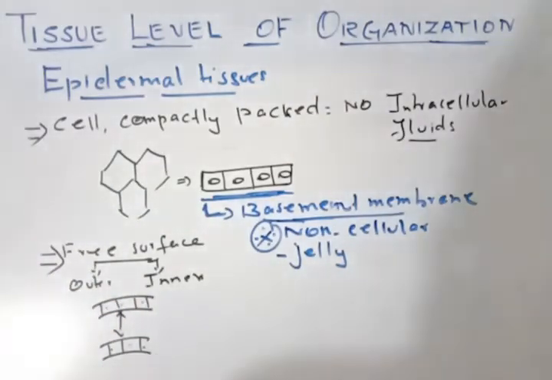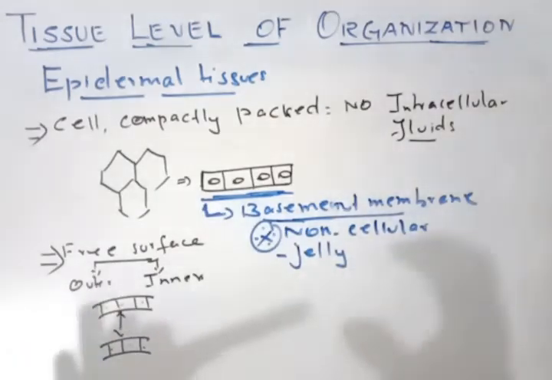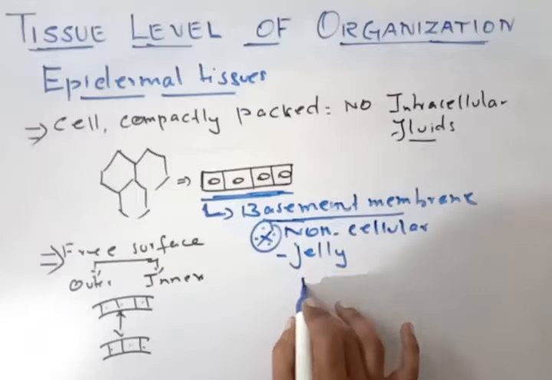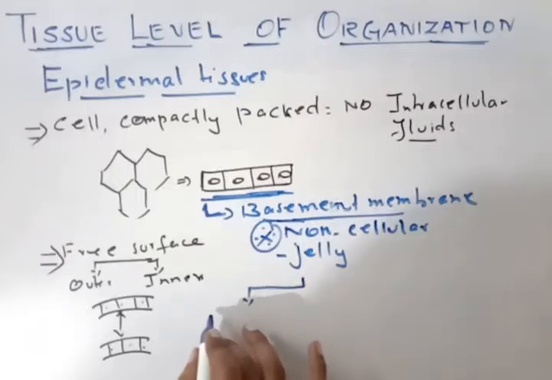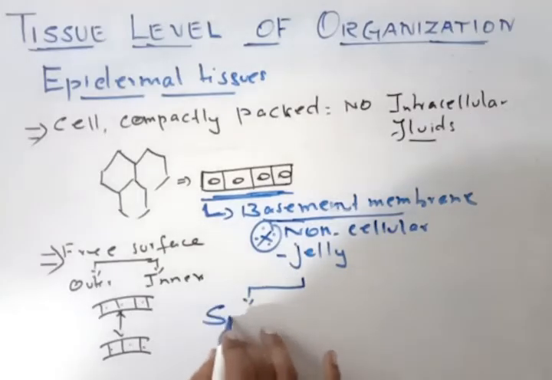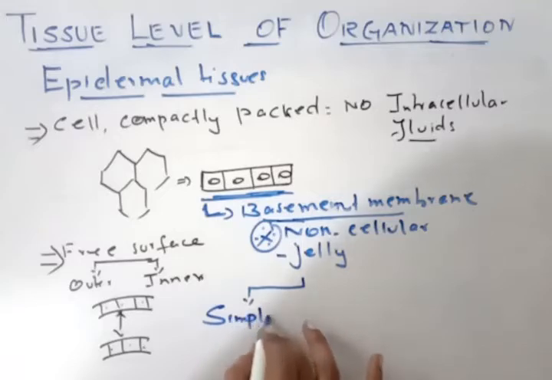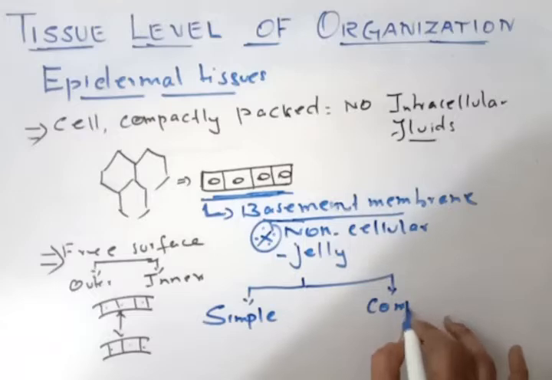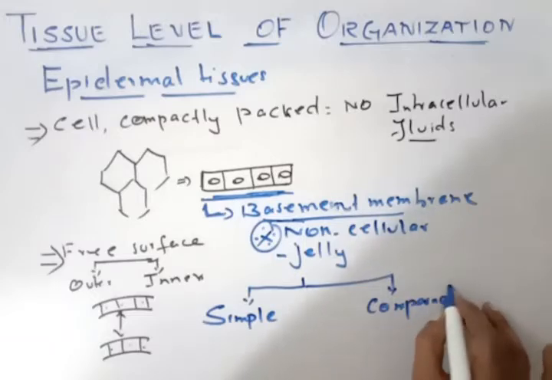Now this epidermal tissue has been classified based on the arrangement of the layers. It is classified into two types. Number one is simple epithelium, and the second one is compound epithelium.